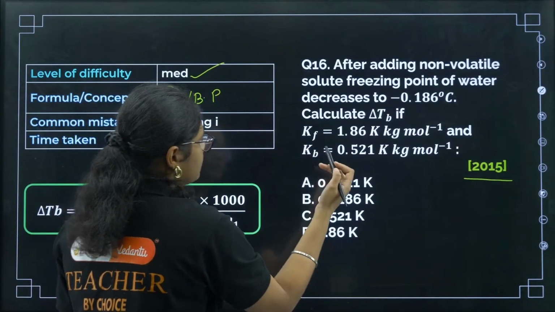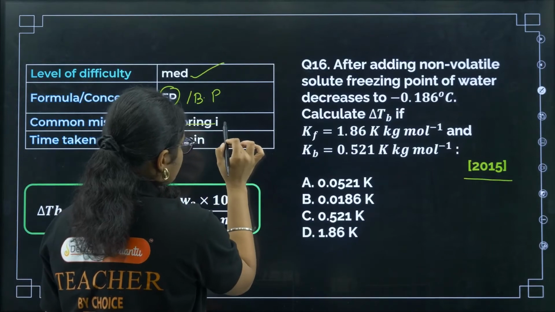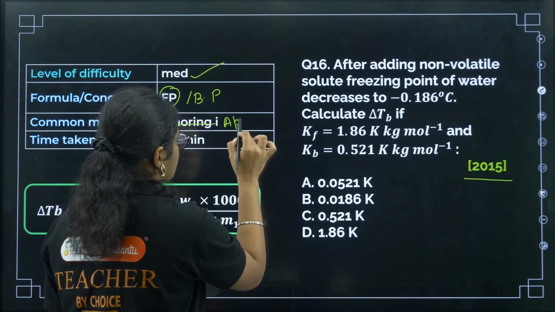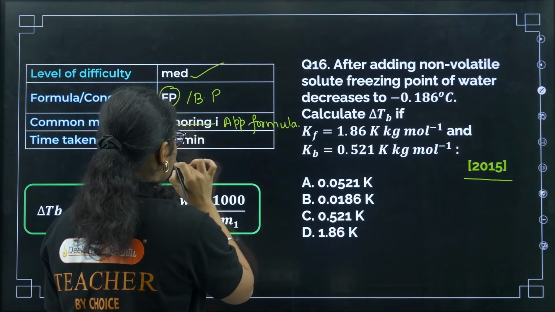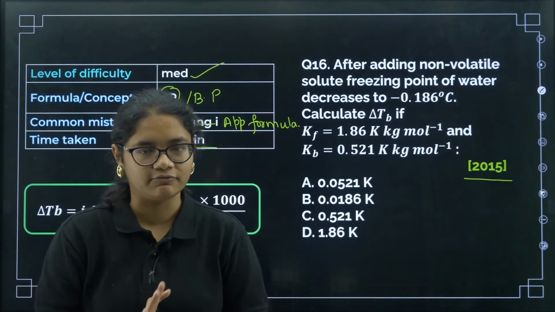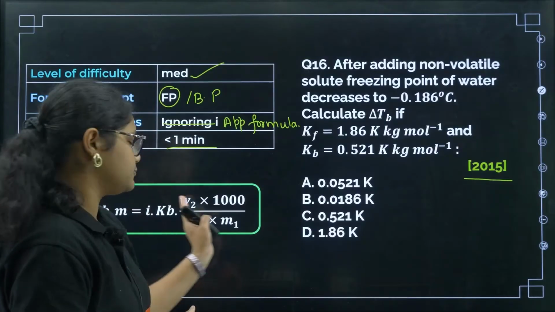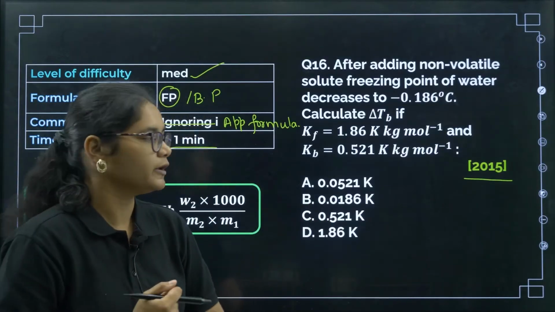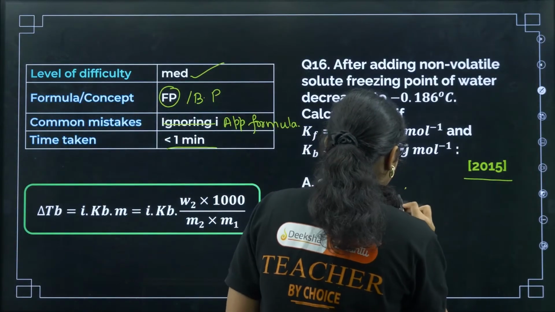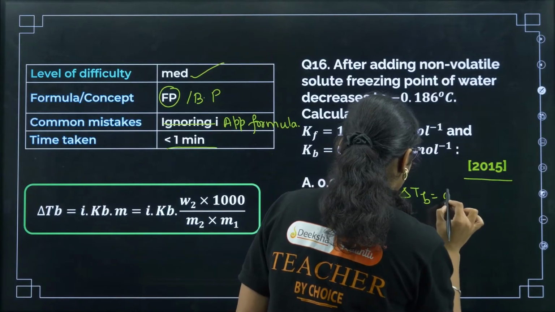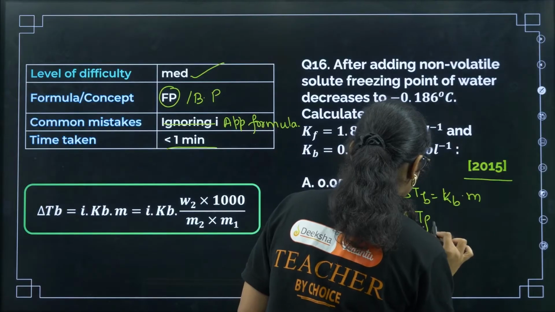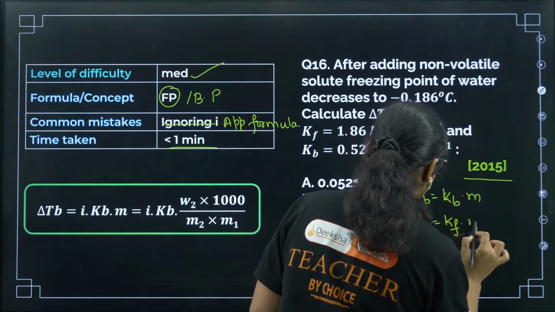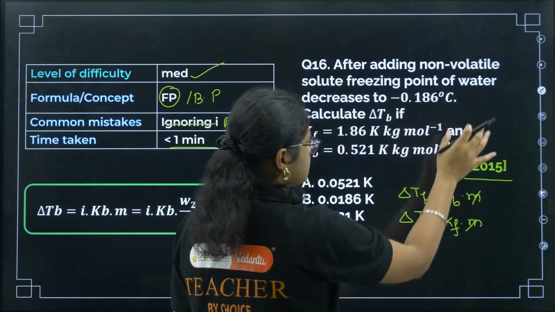What can be the mistake here? If you do not understand the question, like the application of the formula, okay? The time required should be less than 1 minute for this question. Now you have to use both the delta TB and delta TF formulas. Okay, now let us see. We know delta TB is equal to KB into m, right? And delta TF is equal to KF into m. The m we can cancel because it is the same solute.